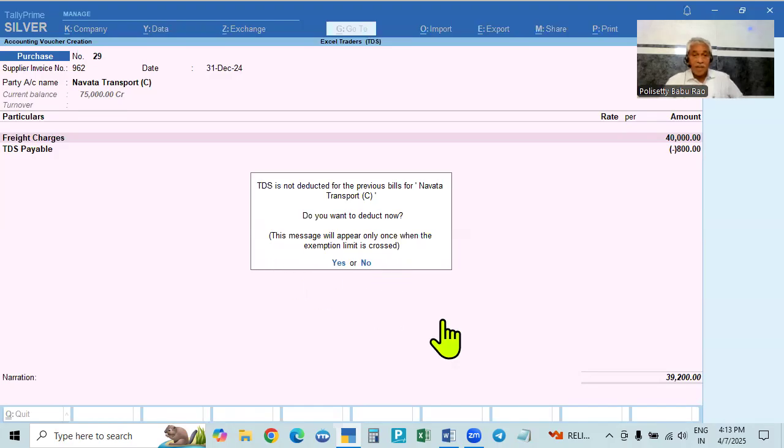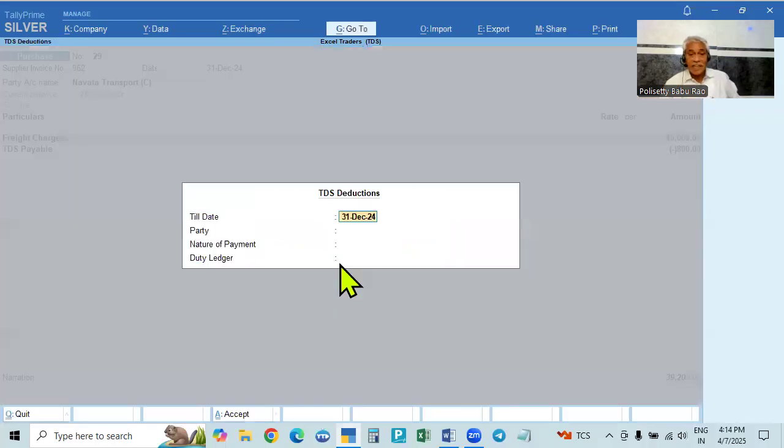This message will appear only once, when the exemption limit is crossed. But the exemption limit is not the single bill exemption limit. If one bill crosses the limit of 30,000 rupees, it crosses the single bill limit, so the TDS will not be deducted from all the bills. Only when the aggregate limit is crossed will TDS be deducted from all the old bills. That is given only when the aggregate exemption limit is crossed. You make it yes.